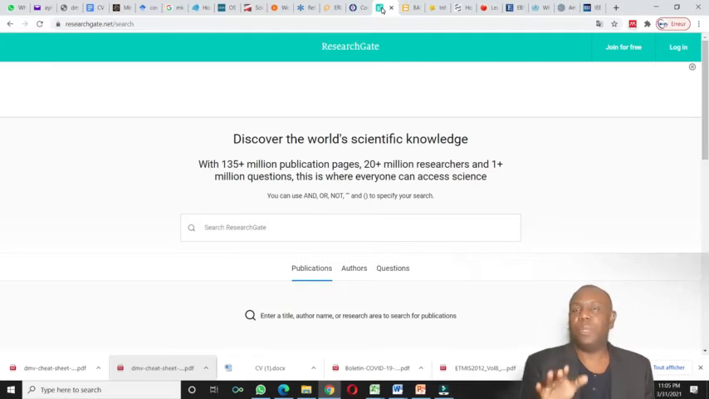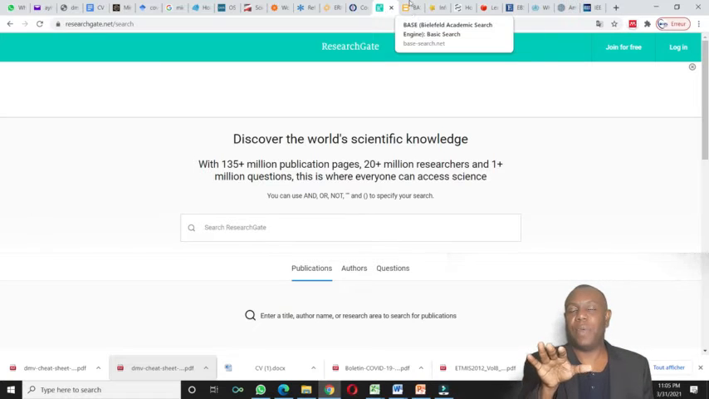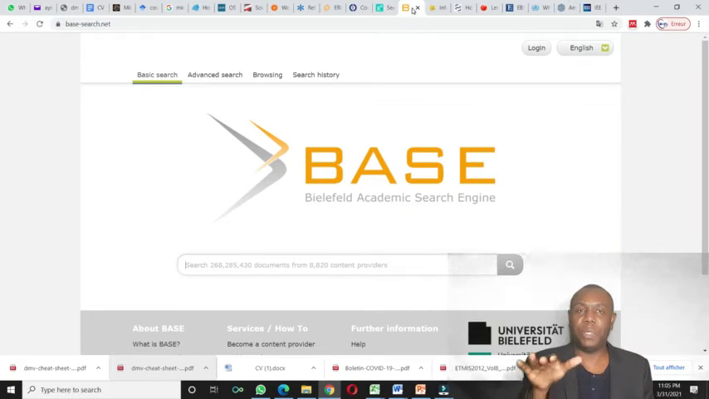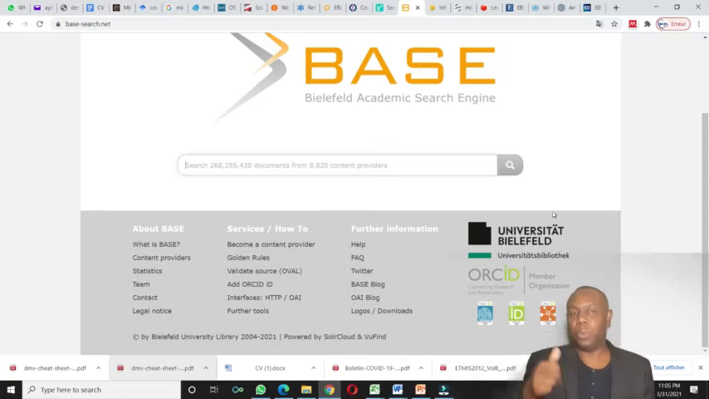Next, we have ResearchGate. On ResearchGate, you can discover the world, with around 135 million publications. It's very huge, and you find a lot of things. Most of them give access to science, to publications from scientific papers. Very interesting.